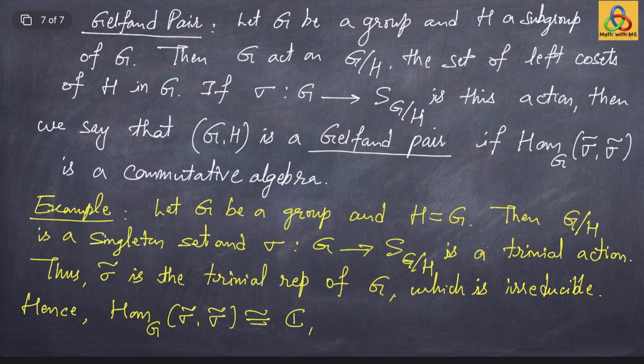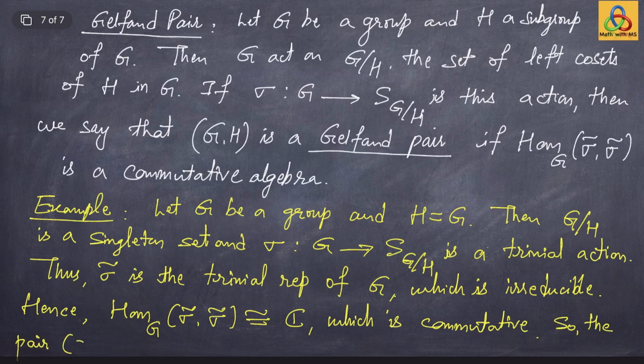C as an algebra is commutative. So the pair GG is always a Gelfand pair.